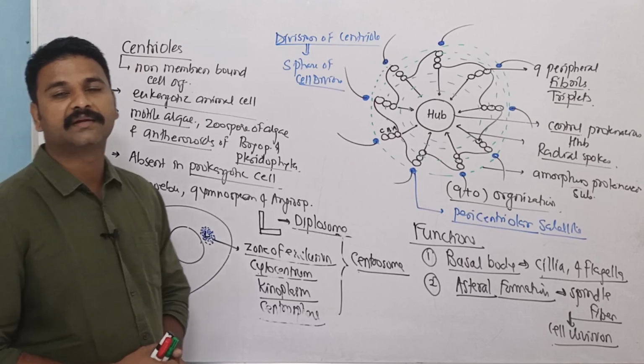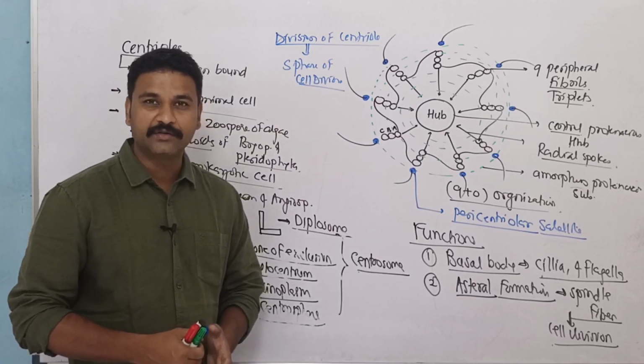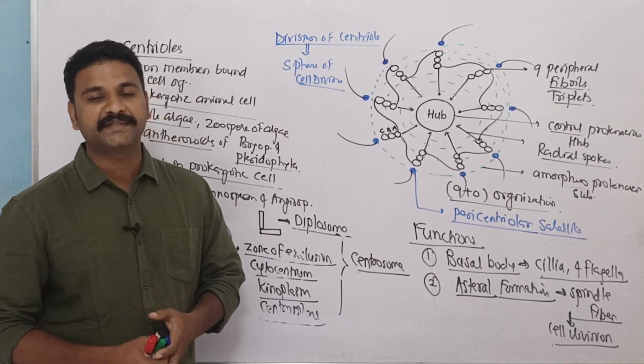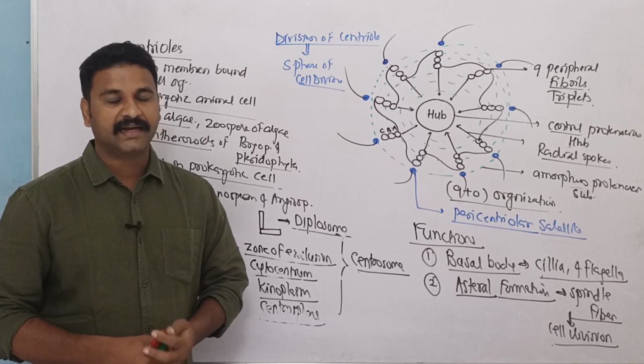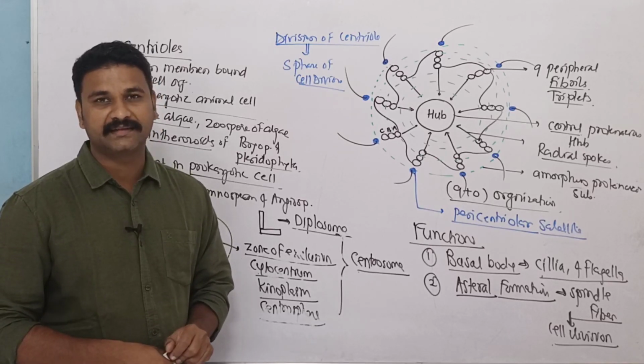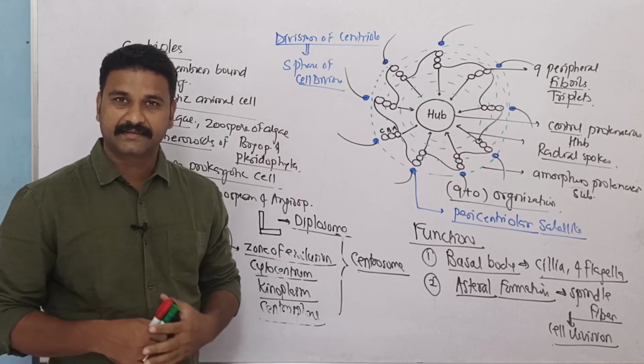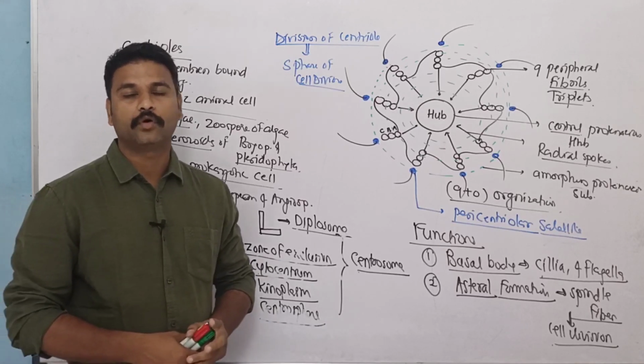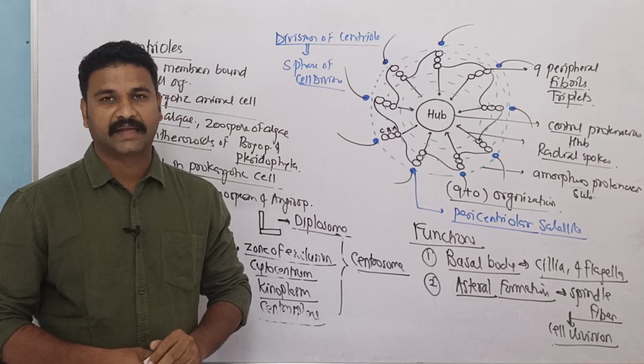These centrosomes are present in eukaryotic animal cells and they are absent in higher plant cells, and that's why the division of plant cell is called as anastral division. So this is all about the centrosome and centriole.